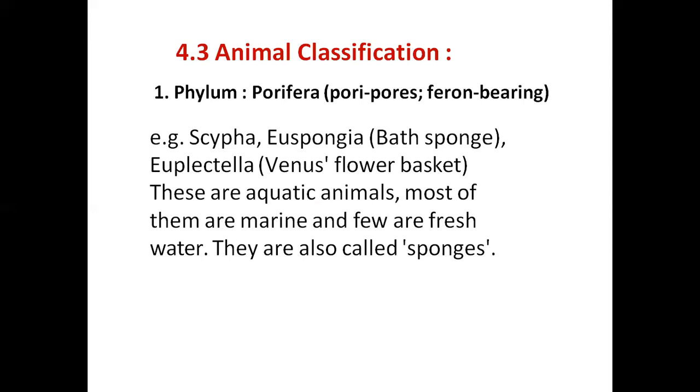Approximately 5,000 species are recorded around the world, and these poriferans are pore-bearing animals. They are the first multicellular organisms on the planet, and the pores on the body are known as the ostia.